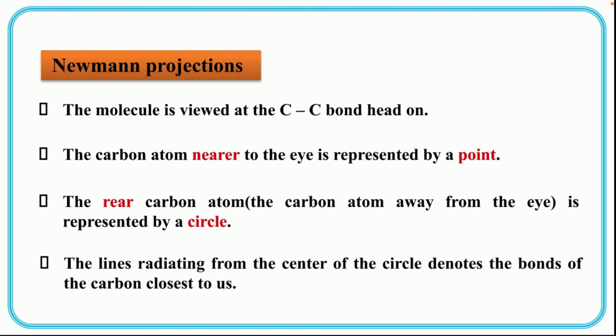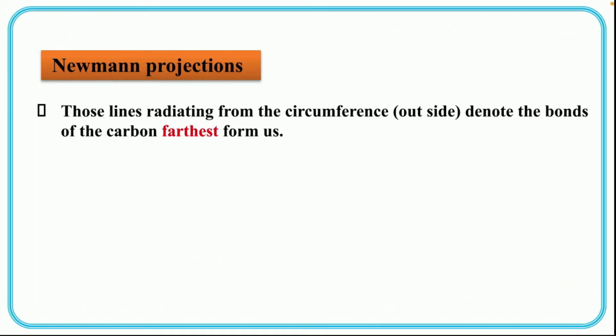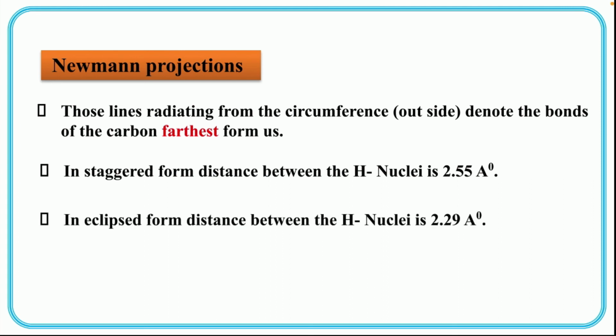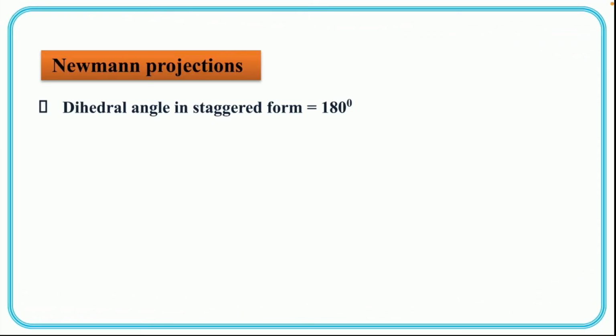The lines radiating from the center of the circle denote the bonds of the carbon closest to us, and those lines radiating from the circumference, that is outside, denote the bonds of the carbon farthest from us. In staggered form, distance between the hydrogen nuclei is 2.55 angstrom. In eclipsed form, distance between H-H nuclei is 2.29 angstrom. Dihedral angle in eclipsed form is 0 degree. Dihedral angle in staggered form is 180 degree.